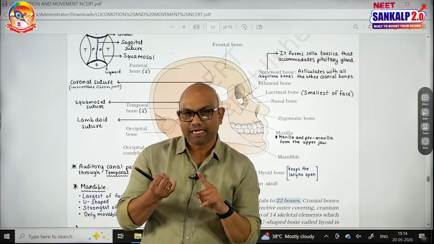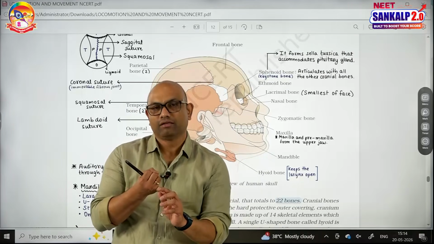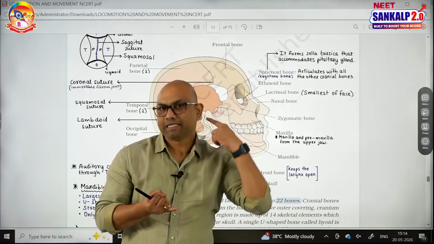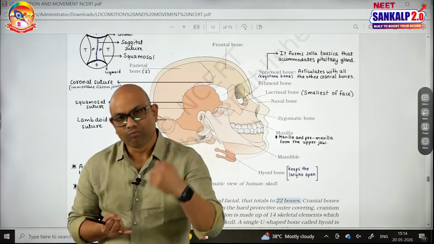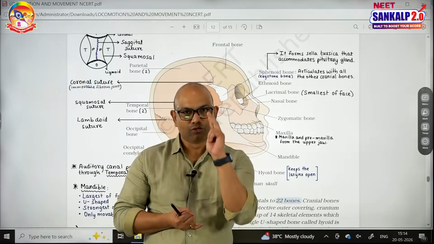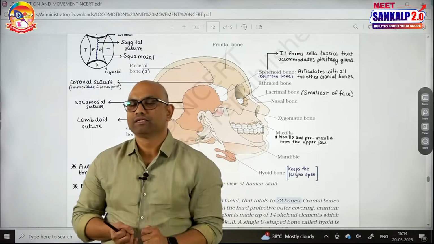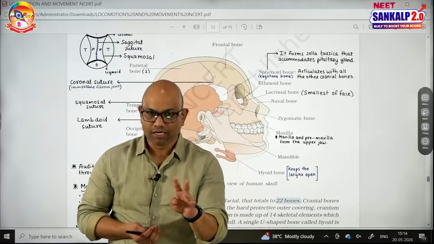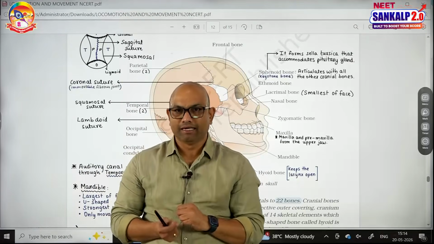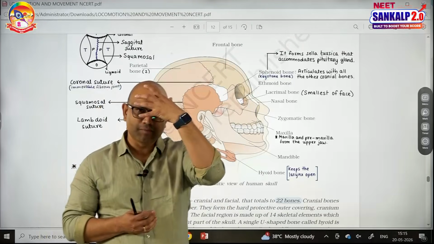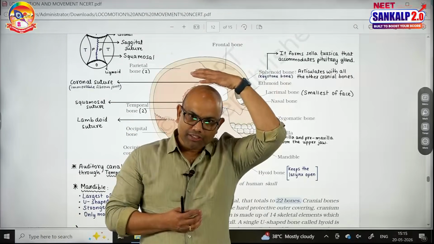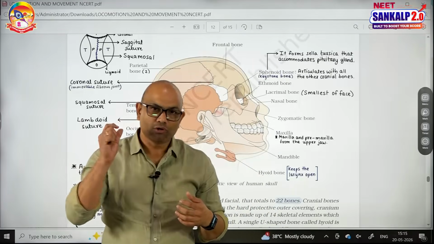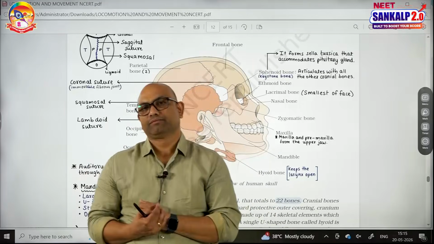So the list of bones in the cranium includes, first the unpaired bones I am telling you: one frontal, one occipital, one ethmoid, one sphenoid, 4, and two parietals, two temporals, 4. 4 plus 4, 8. Unpaired bones 4, paired bones 2. And regarding the functions, frontal is forming the forehead region, the upper region is formed by the parietal, lateral regions are formed by temporal. Through the temporal only the auditory canal can pass.